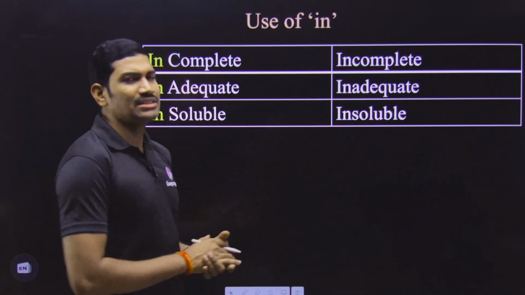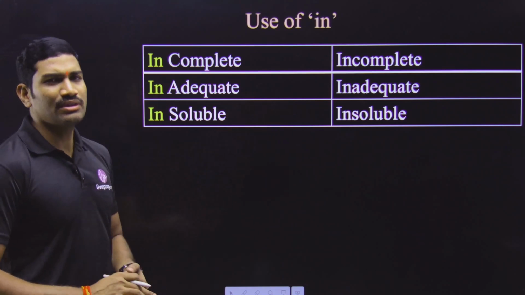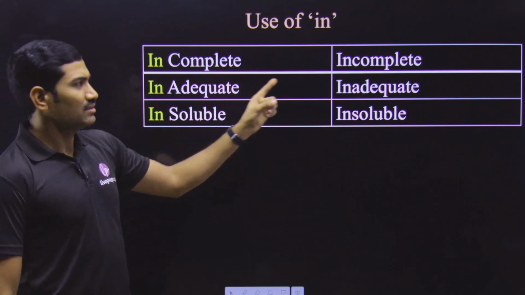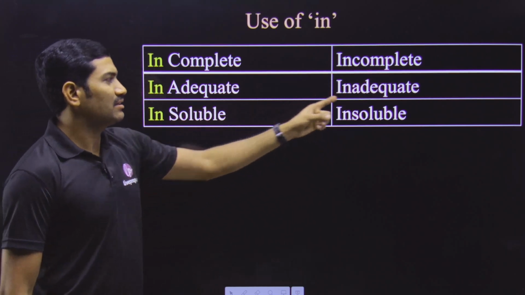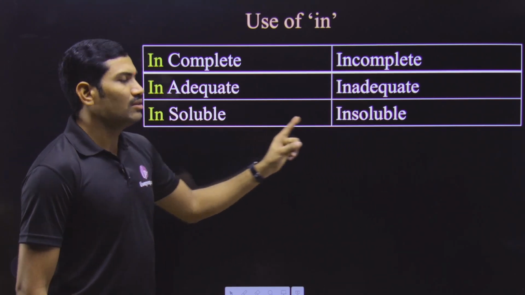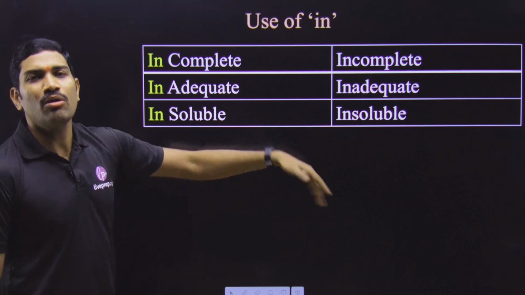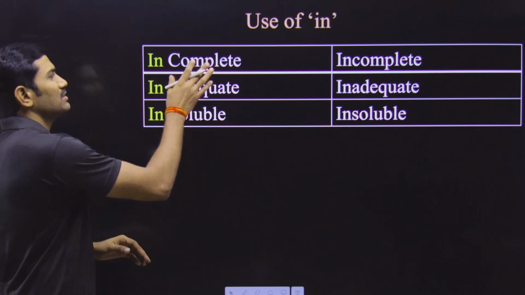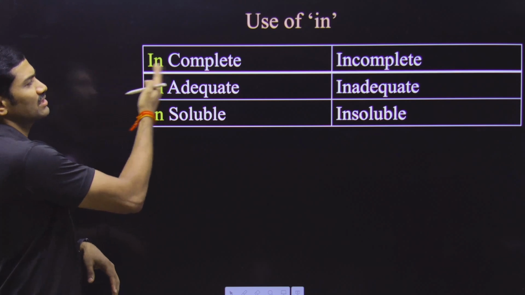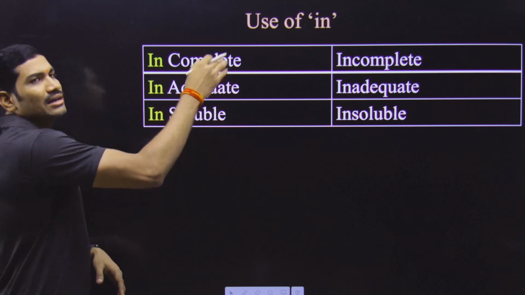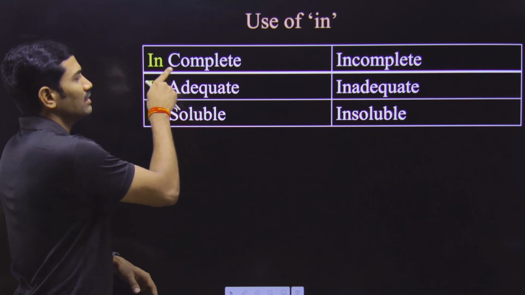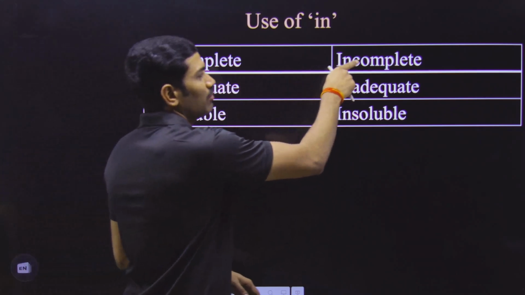Okay. And next one, anyhow, this is a simple one. These are actually opposite words. Okay. Complete, incomplete, adequate, inadequate, soluble, insoluble. Actually, these are opposite words. But the thing is, sometimes these words may be used before this in the sentences. So in complete form, likewise. If you are not giving a space here, it will become the opposite word.